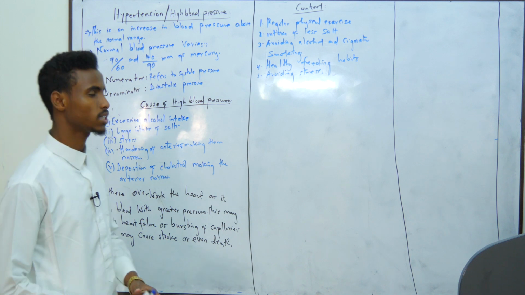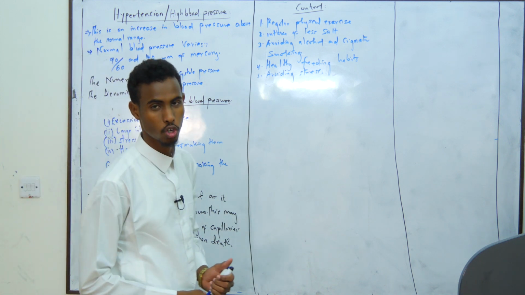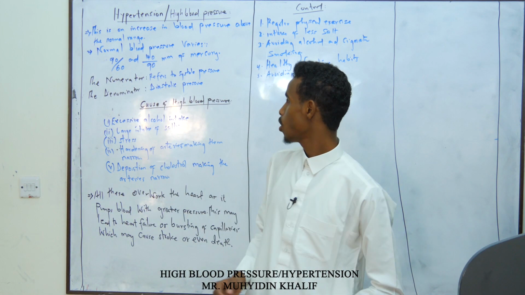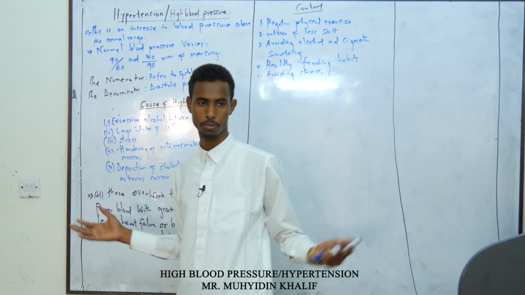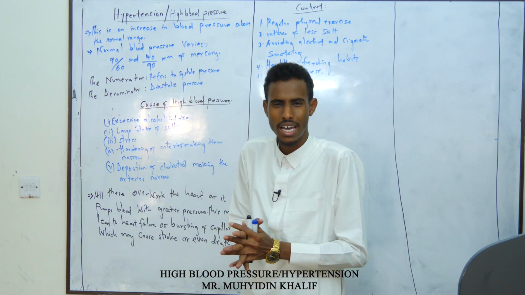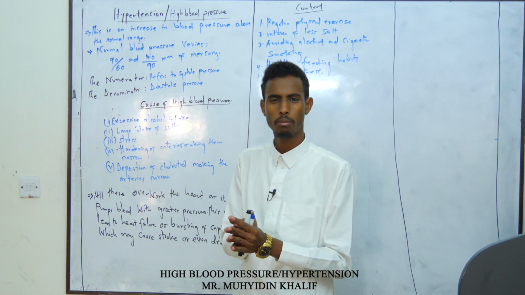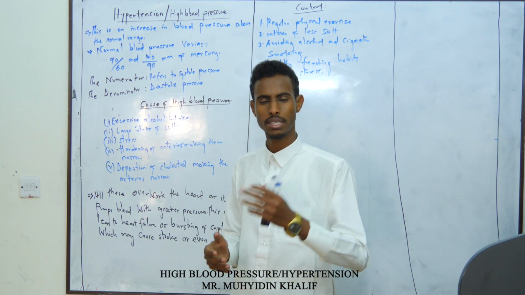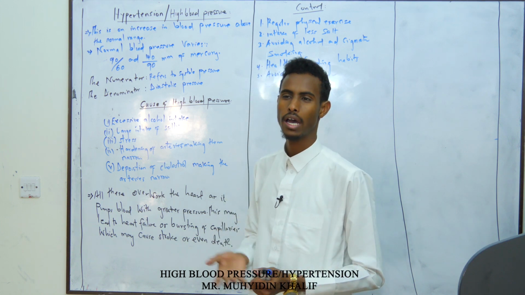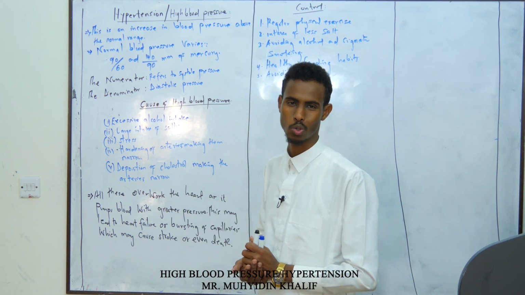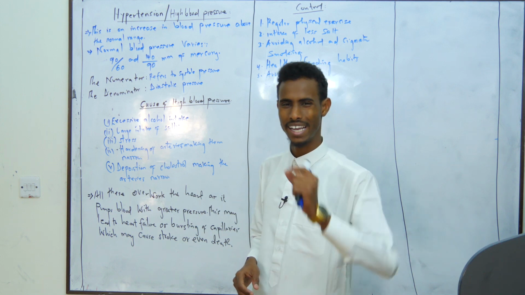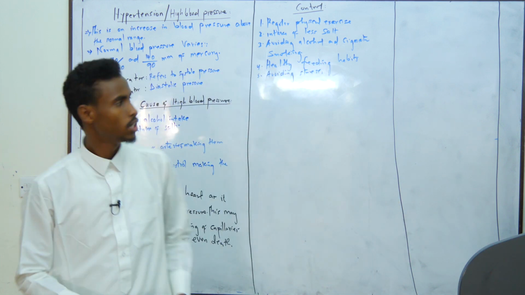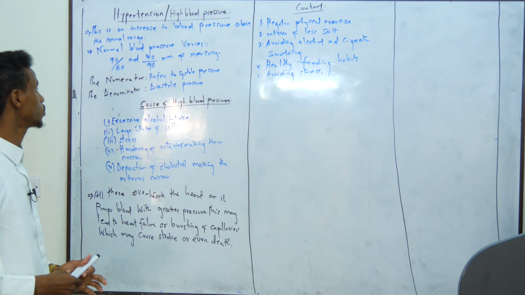Today I want us to look at a very brief concept, the concept of hypertension, or rather high blood pressure. Let's define what high blood pressure is, what the normal blood pressure a person is required to have is, what some of the things are that make a person have high blood pressure, how it can be controlled, and what its effects are in adverse conditions. Very good. Now, let's look at the first one, hypertension.